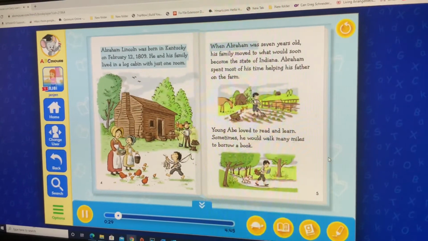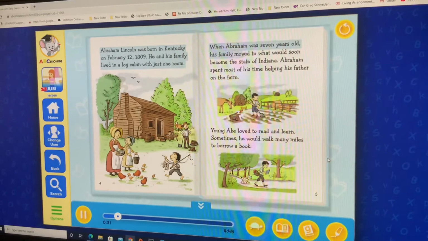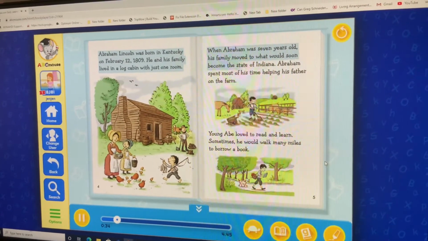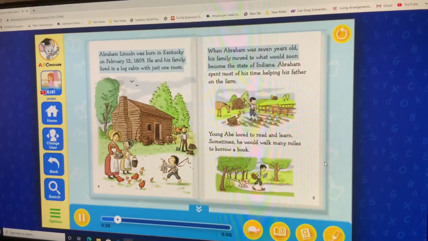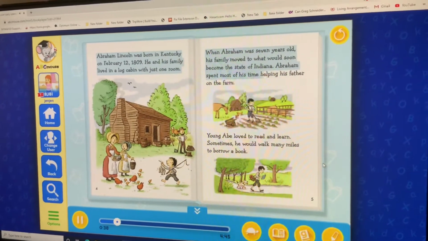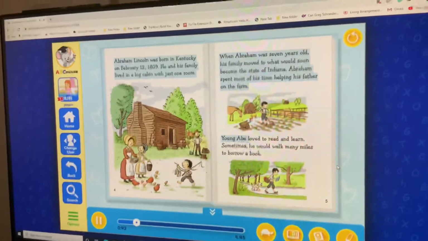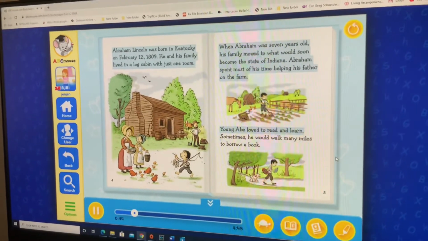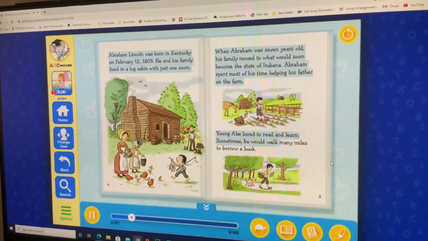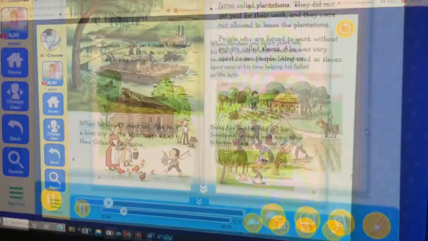When Abraham was 7 years old, his family moved to what would soon become the state of Indiana. Abraham spent most of his time helping his father on the farm. Young Abe loved to read and learn. Sometimes he would walk many miles to borrow a book.